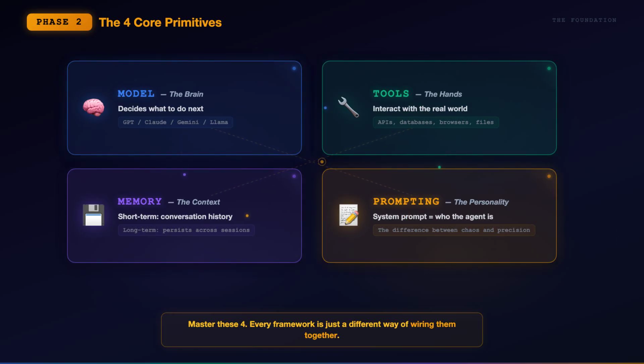Primitive 4, prompting. This is the personality. The system prompt defines who your agent is, what it should do, and how it should behave. A well crafted system prompt is the difference between an agent that wastes tokens going in circles and one that executes with precision. Master these four and any framework becomes learnable fast. They're all just different ways of wiring together models, tools, memory, and prompts.